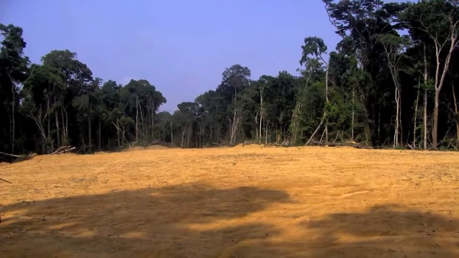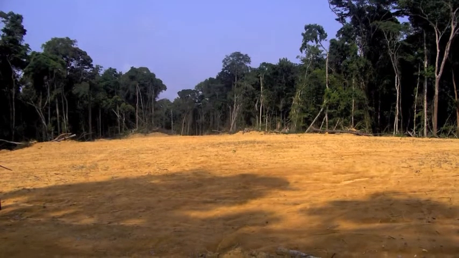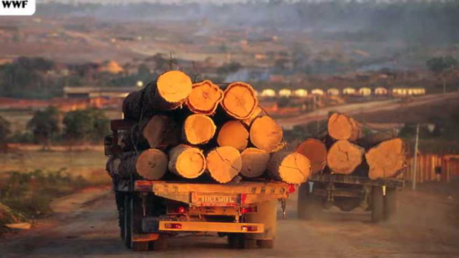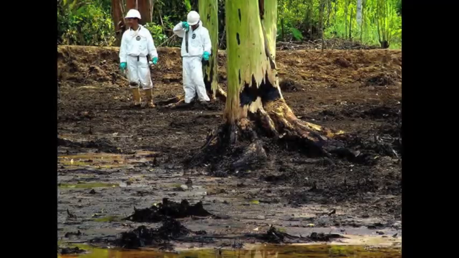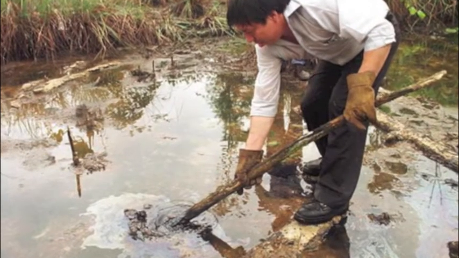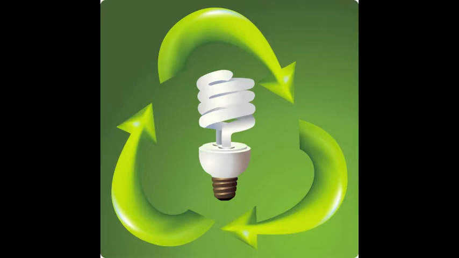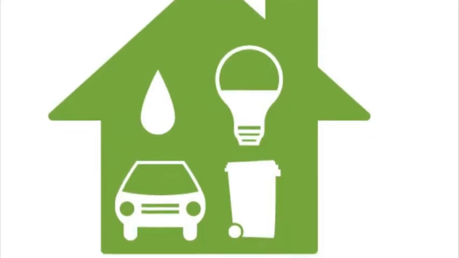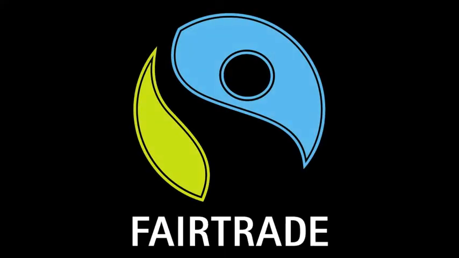The Amazon rainforest is disappearing at an alarming rate. It once covered 14% of the Earth's surface, but now only 6%. Deforestation certainly has its effects on the Amazon rainforest. Some of the damages caused are things like soil erosion, water and air pollution, the release of carbon dioxide into the atmosphere, and an increased threat of global warming. We can preserve the rainforest by saving energy, keeping our homes and cars as carbon neutral as possible, and buying sustainable and environmentally friendly products.